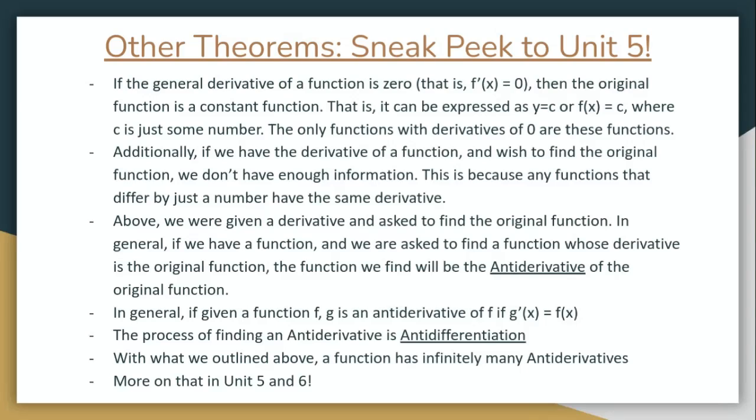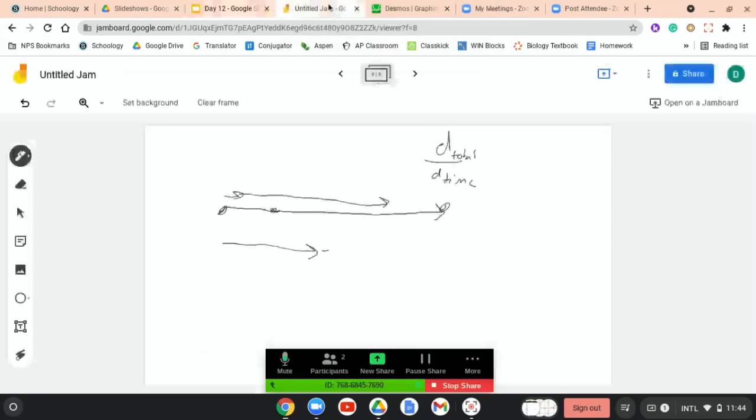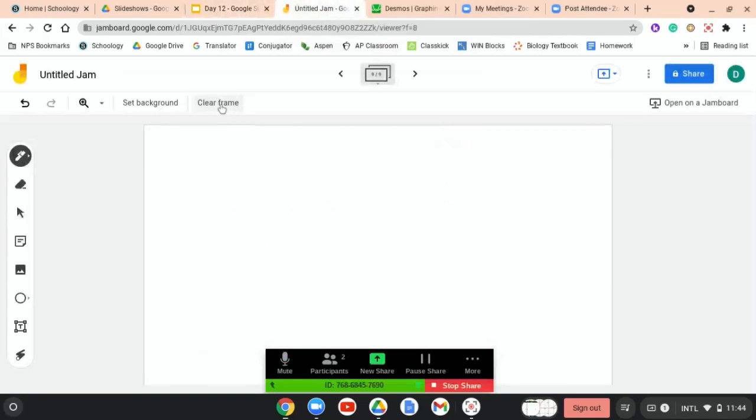Cool. Additionally, if we have the derivative of a function and wish to find the original function, we don't have enough information. Here's why. I think I explained this yesterday. Let's say I found that the derivative of an original function was 2x. And I wanted to find what the original function is. You might say, oh, well, it's x squared. But what if I made the function x squared plus 1? Yeah, then it's still... Or x squared plus 2? Yeah, exactly. Or 3, etc. It still has this as its derivative.